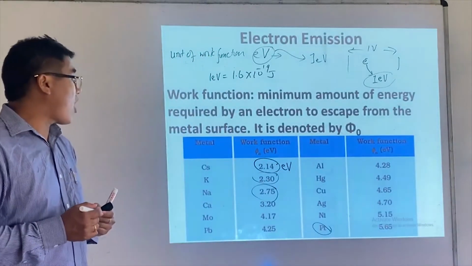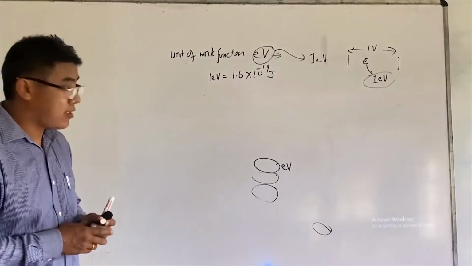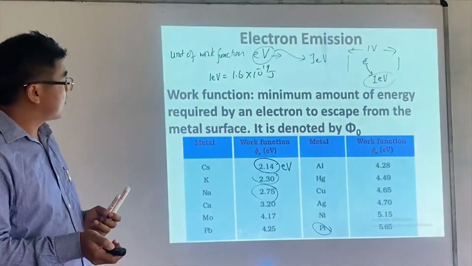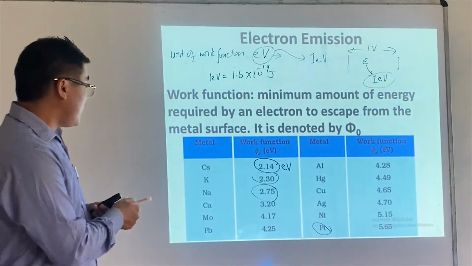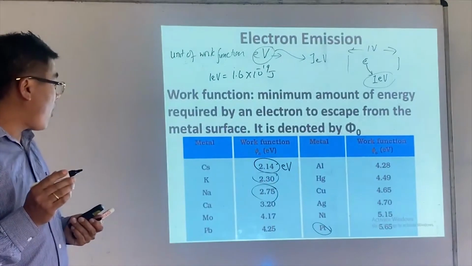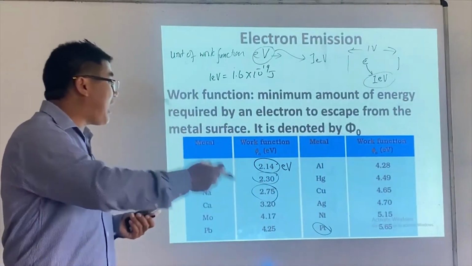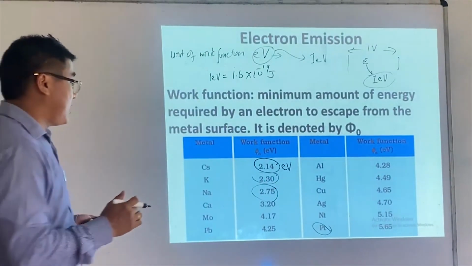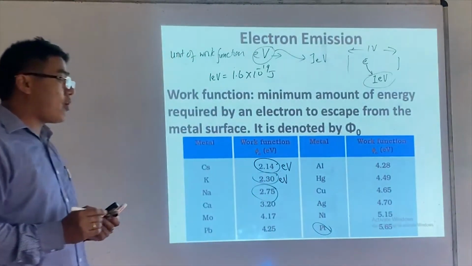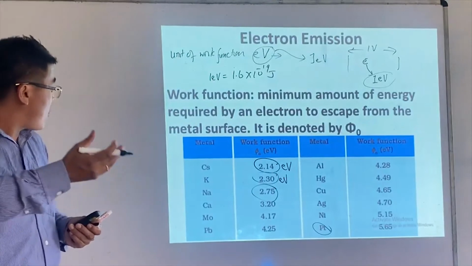2.14 electron volts is required to remove an electron from cesium. 2.30 electron volts is required to remove an electron from potassium.